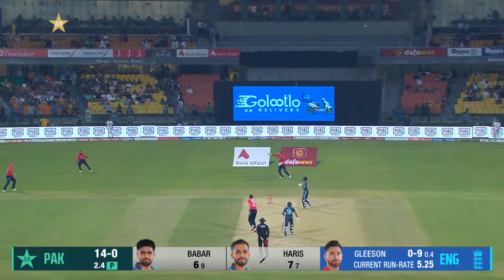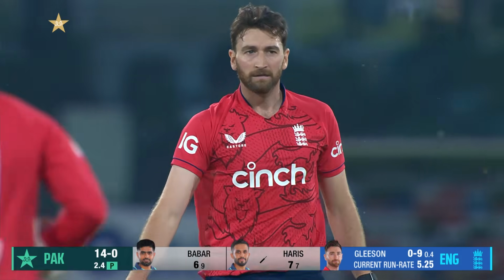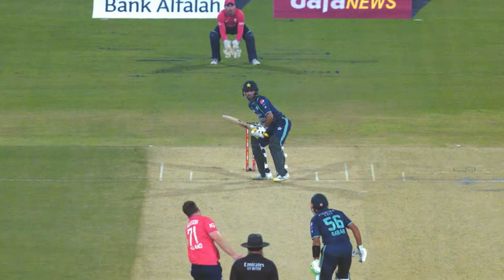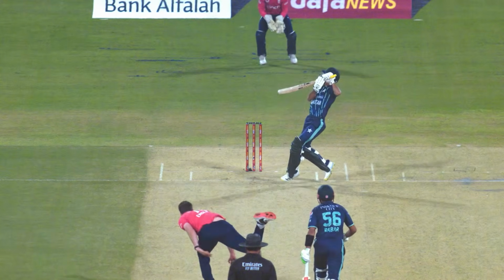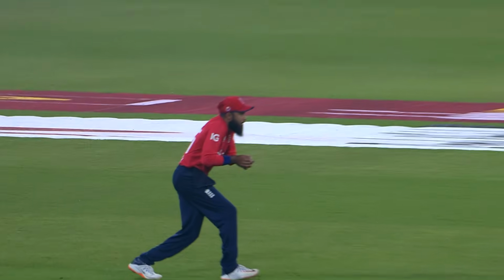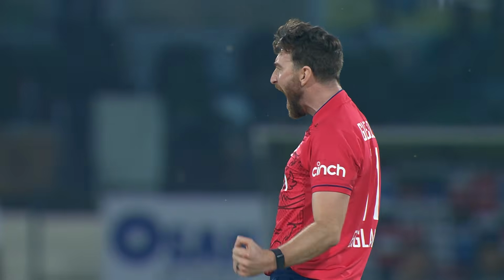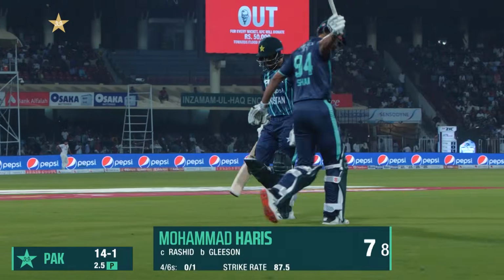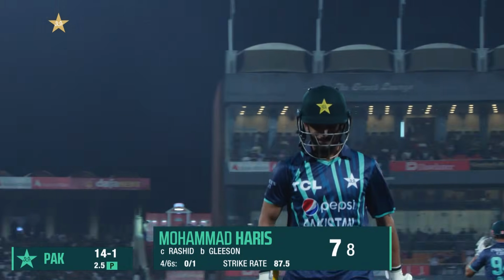Had a beautiful shot. There's a fielder there, didn't middle it. Oh, straight to Adil Rashid. Gleeson got the breakthrough for England. And this is what happens. All very well to have ambition in this form of cricket, but he got too close to him. Gleeson's done well. Aimed it at the body, so not enough room to control the shot. Adil Rashid isn't going to drop them. And Pakistan are struck. So an interesting innings from Mohammad Haris. That one he can think about at leisure now. He's gone for 7, 14 for 1.